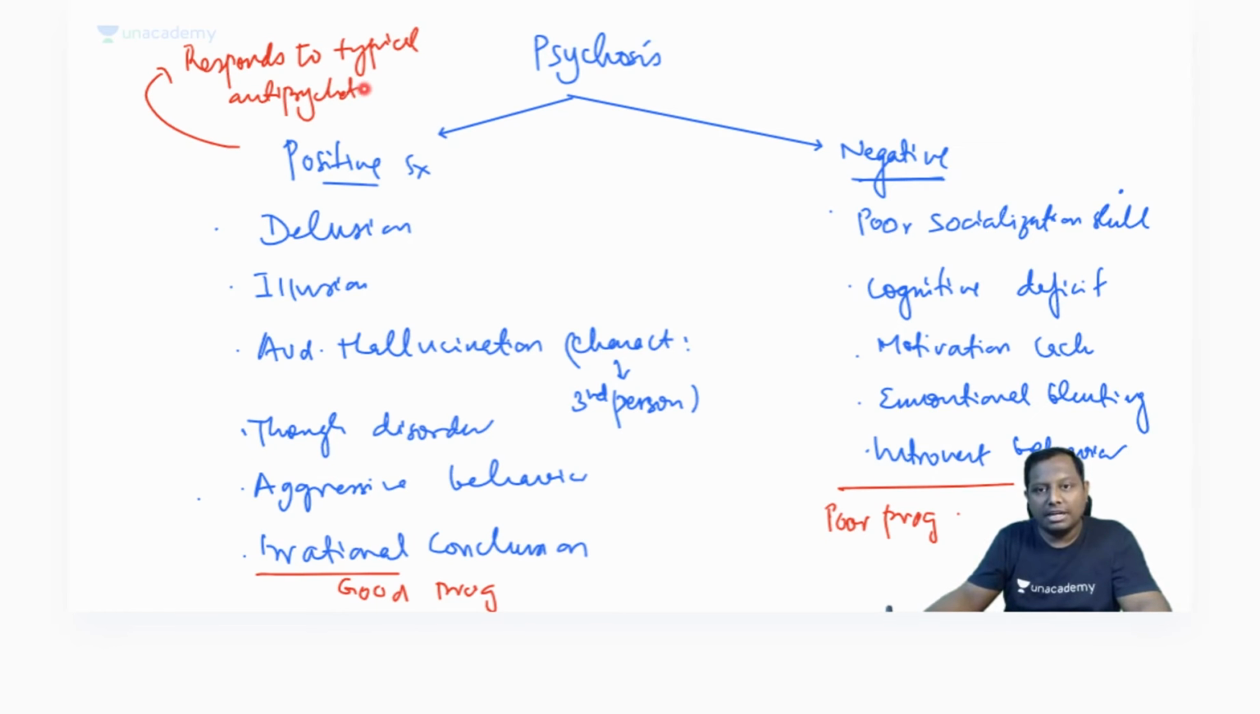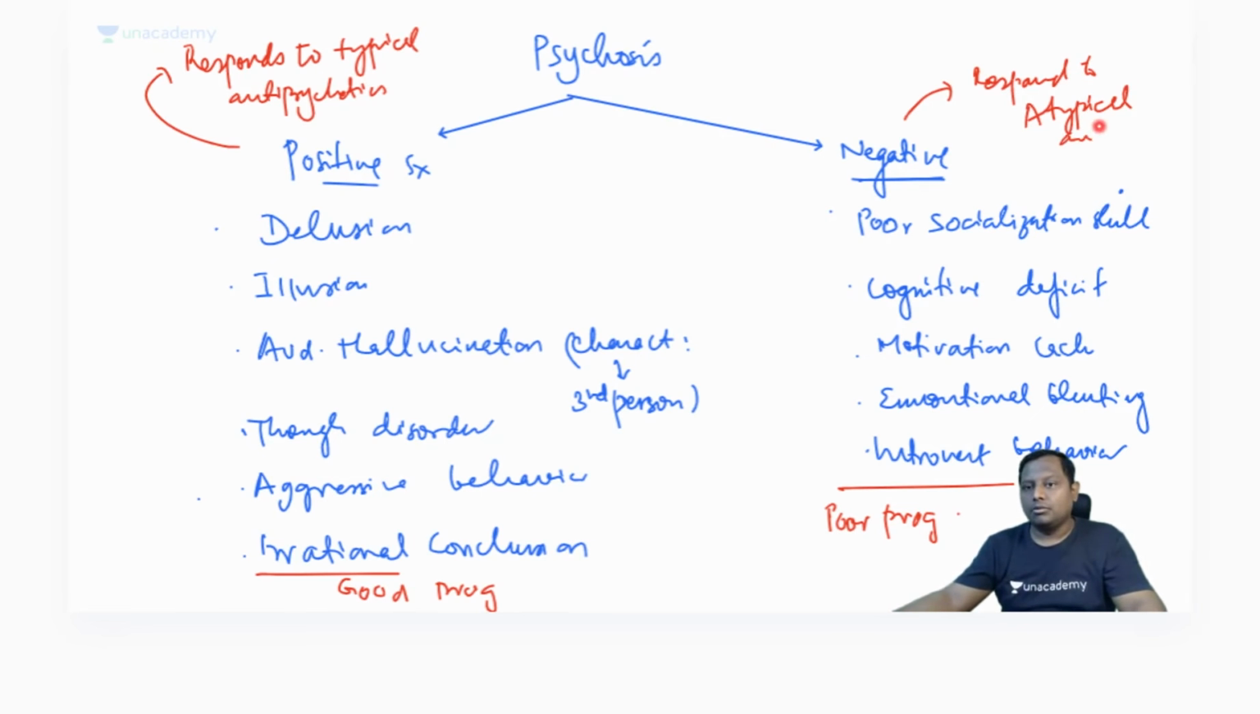However, the patient having a negative symptom usually responds well to atypical antipsychotics. They do not respond to the typical antipsychotics. So that is two differences that we're having apart from symptoms: the prognosis, and also with which drug they respond well.